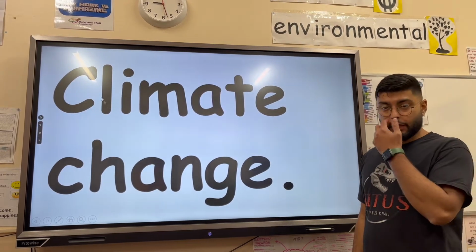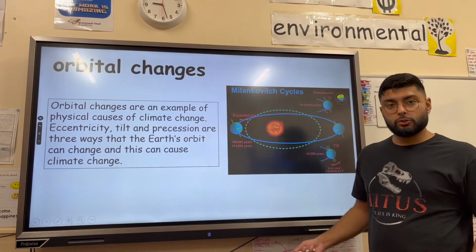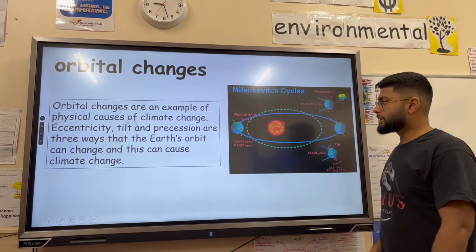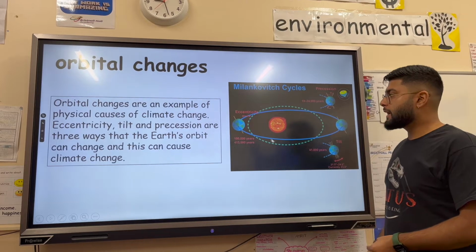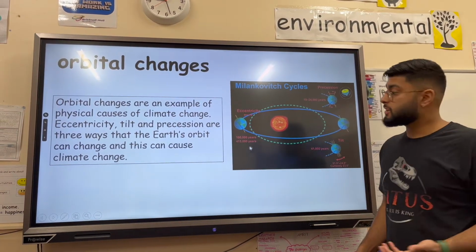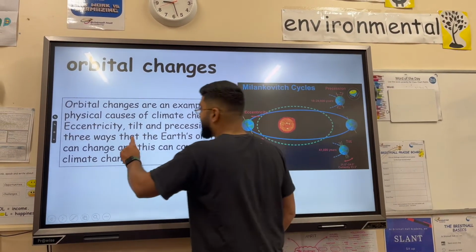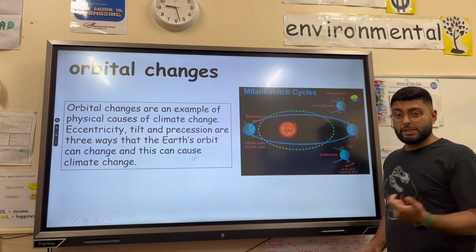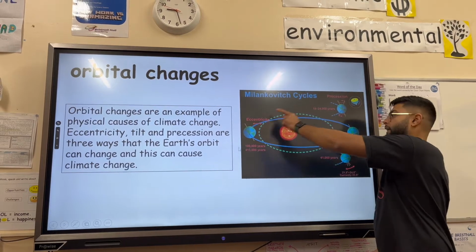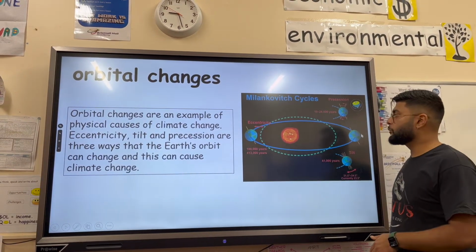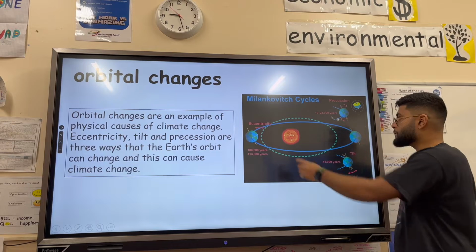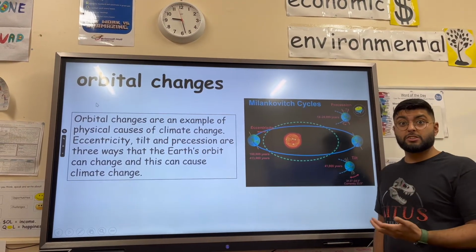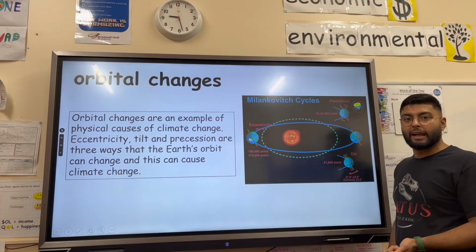So all of this vocabulary links to climate change. So orbital changes, those are changes in the Earth's orbit or its movement around the sun. The main one of the Milankovitch cycles that we are going to look at, or you should focus on, is eccentricity. All that means is that sometimes the Earth's orbit is more circular, like you can see on this green dashed line, but at other times it's a little bit more elliptical or oval shaped, which you can see in the blue line.